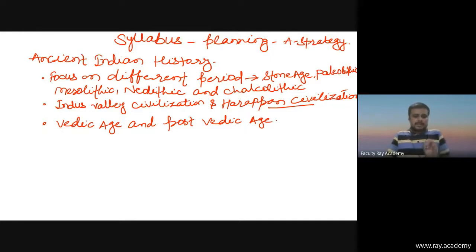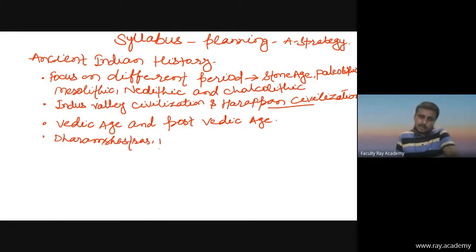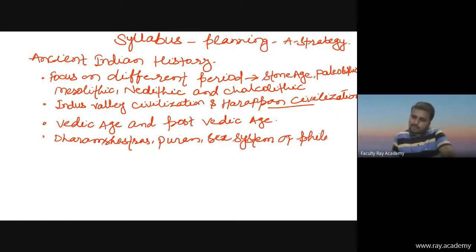Then friends, you'll have to read about Dharm Shastra, and Puran. There are 18 Puran. You'll have to study only a few important points related to Puran. Then six systems of philosophy. Please keep in mind the six systems of philosophy. This is very, very important.